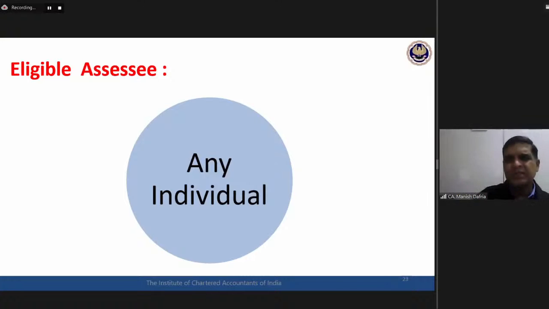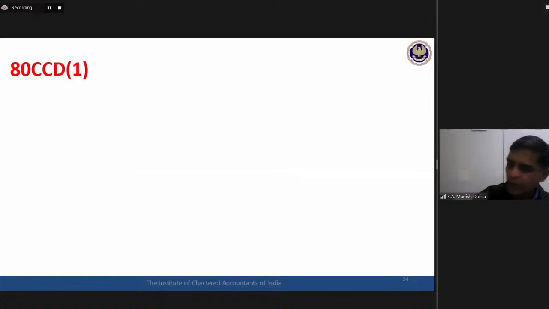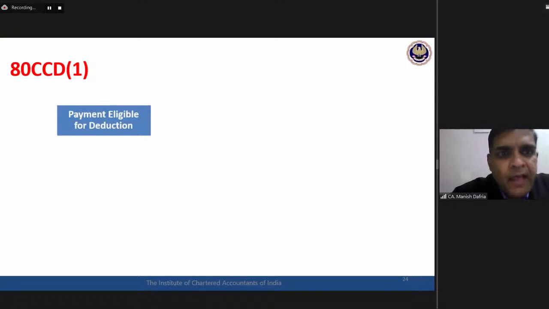At a glance, picture would be created. You revise it, see it 2-3 times before your examination, and then the things would be quite clear in your mind. So 80CCD only individual. Okay. Now there are three different provisions related with this 80CCD deduction. First is this 80CCD1. Now what is this CCD1?